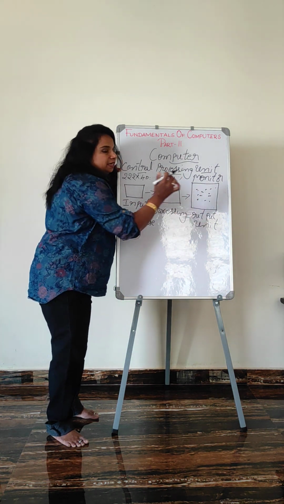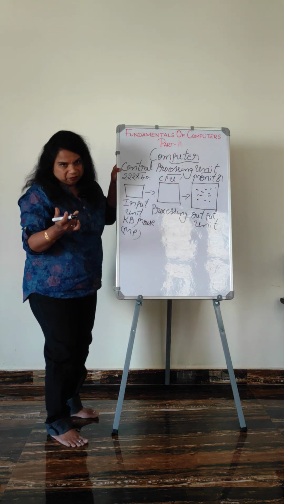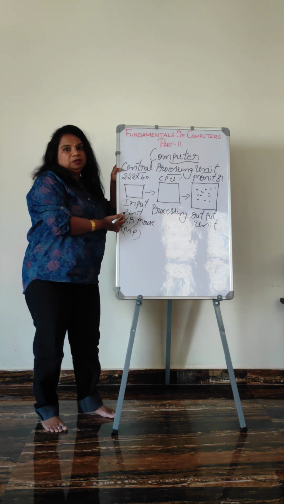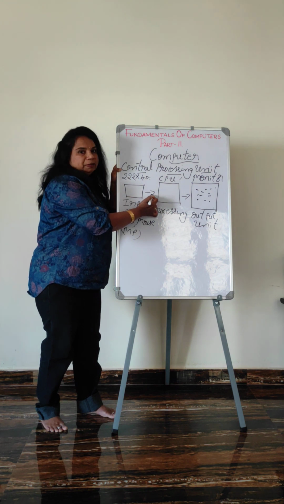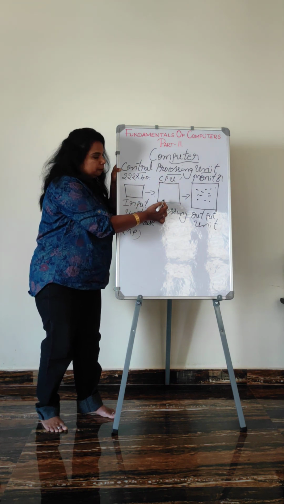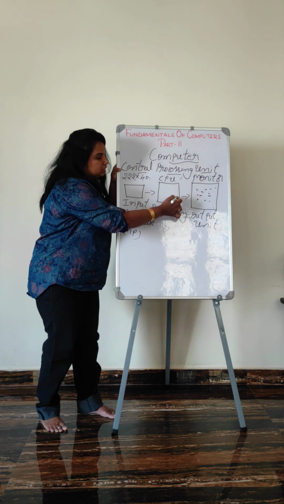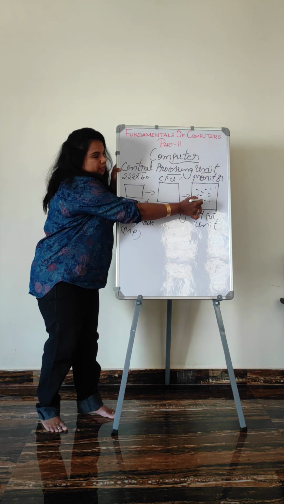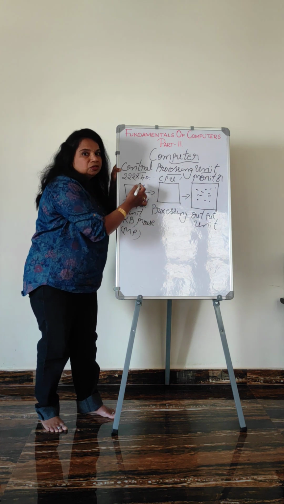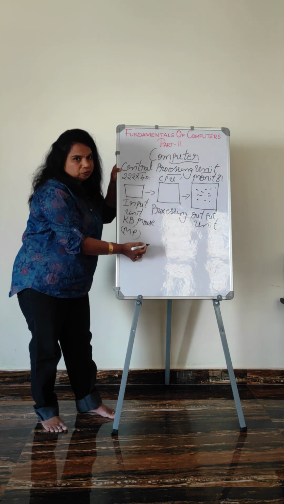So the printer is also an output device. Hope all of you got it. Through the input devices, we are sending the information to the CPU. In the CPU the processing goes on. From the CPU the result goes to the output device, that is the monitor. Here we get the output. This is how the computer works.